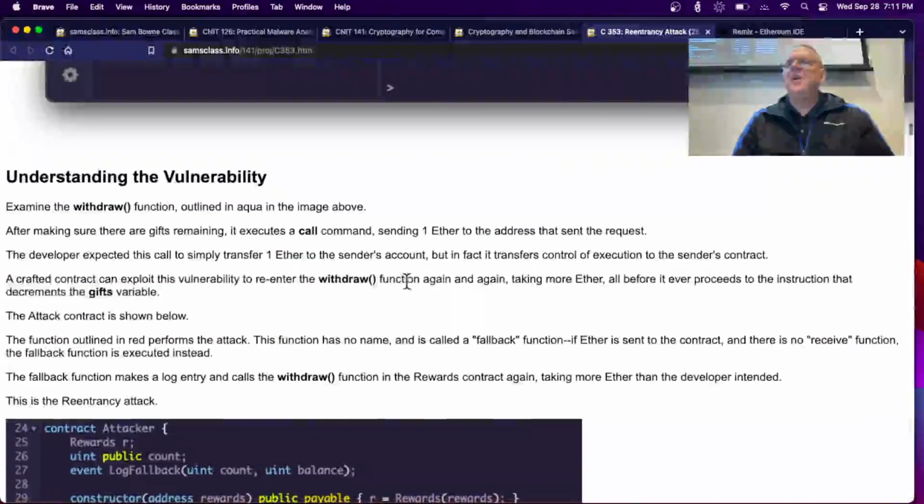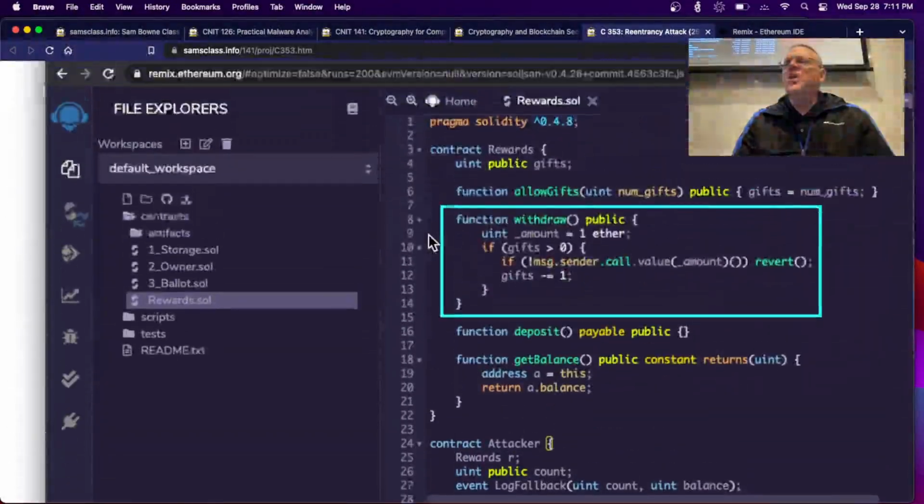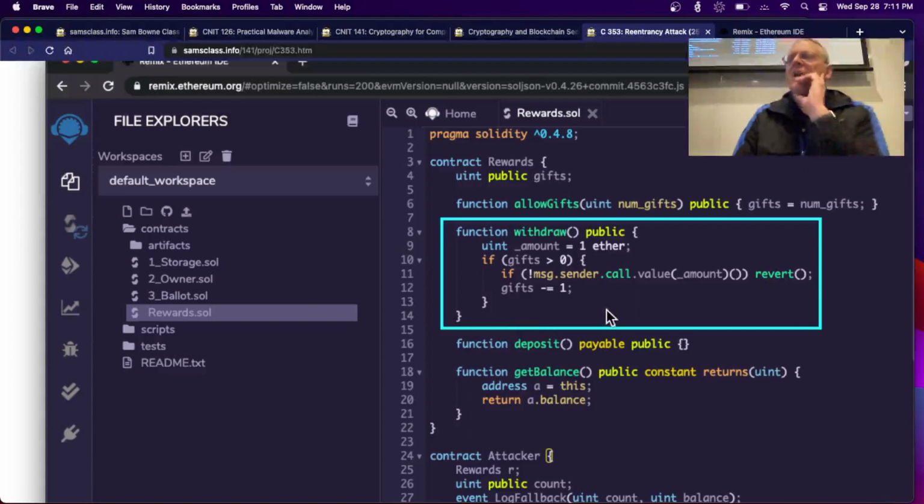All right. So now we're going to look at the withdraw function. We talked about it here. And so what happens here is, if the remaining gifts are greater than 0, then it calls this function sending you an amount, which will send money to the person requesting it, and then subtract 1 from the gifts. The problem is, remember I've talked a few times about how you receive money. The original contract, the faucet, had a receive function that did nothing. This is a bizarre feature of Solidity.